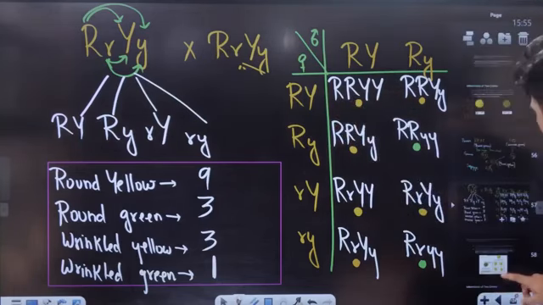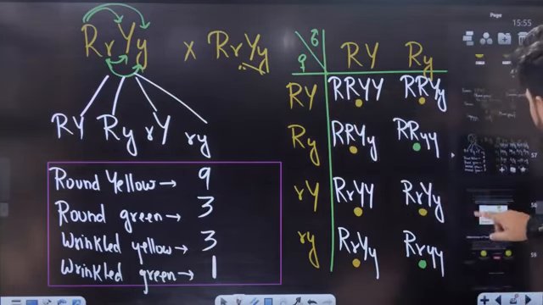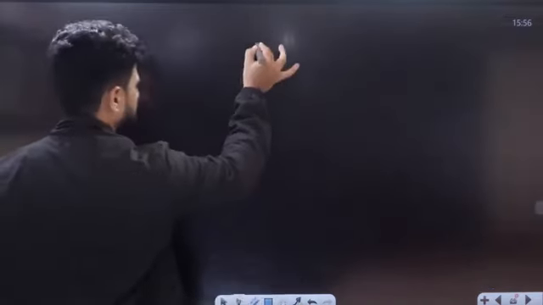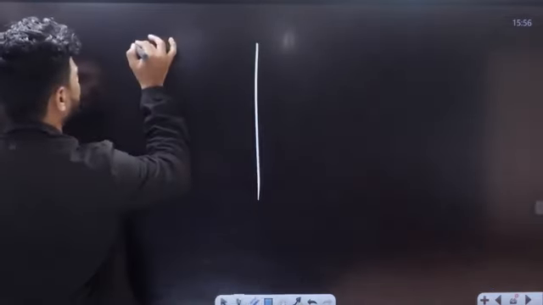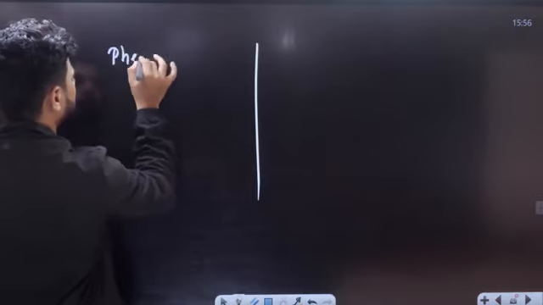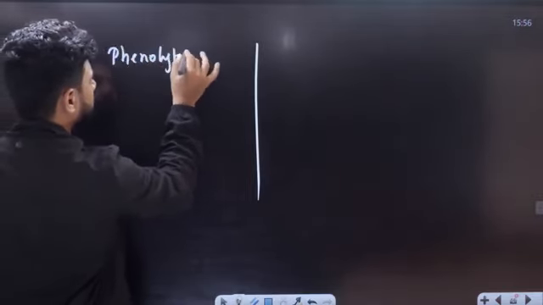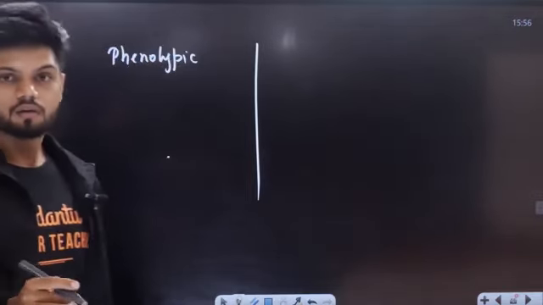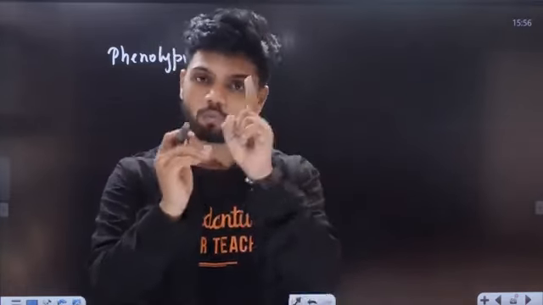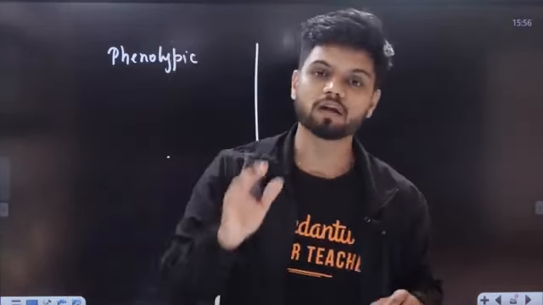Now students, in examination they will never ask you what is the dihybrid cross. Not possible. But I'll tell you a small trick to remember dihybrid cross right now. Let's take phenotypic ratio. Now all of you are aware, right? Dihybrid cross is technically two characters. It is twice the amount of monohybrid. Two monohybrid, one dihybrid.